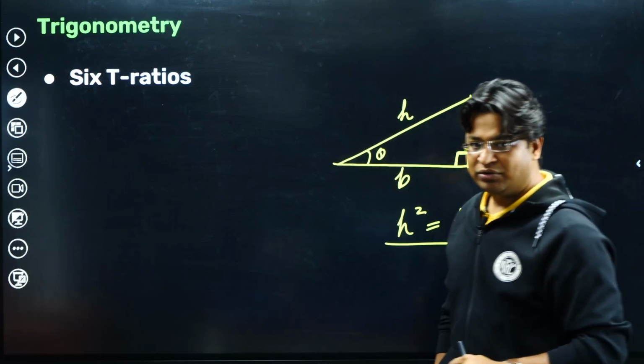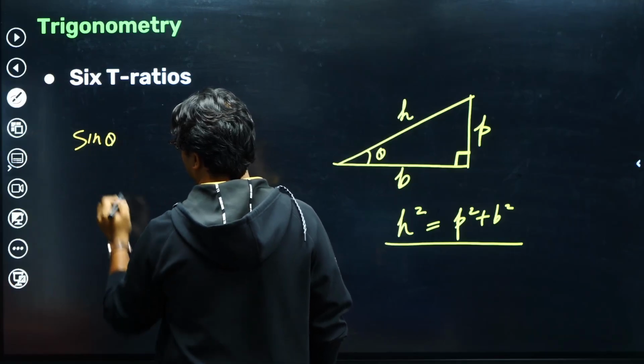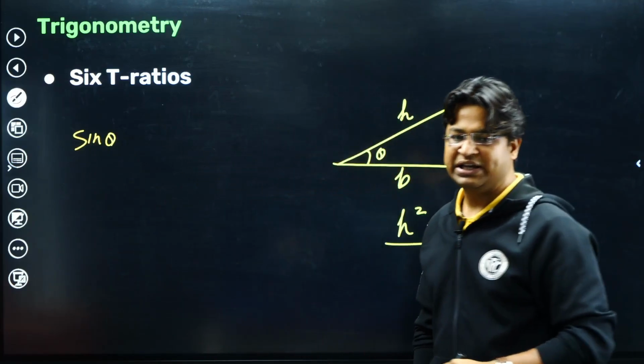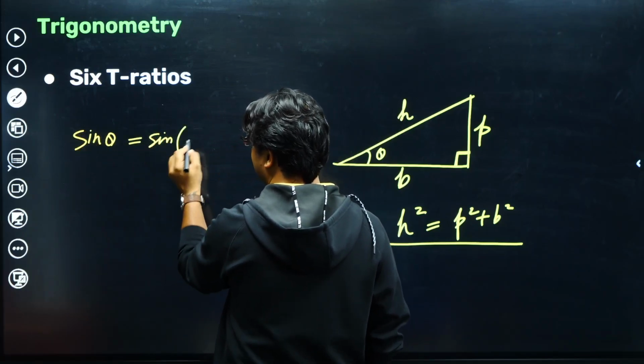Now we define something called sine theta. We write it as sin, sine theta. We can put brackets also if you want.